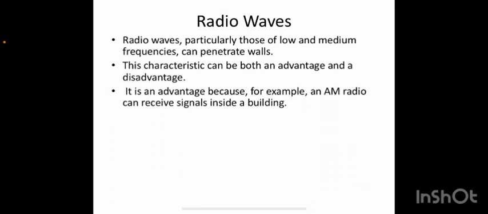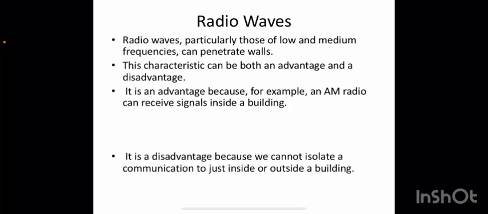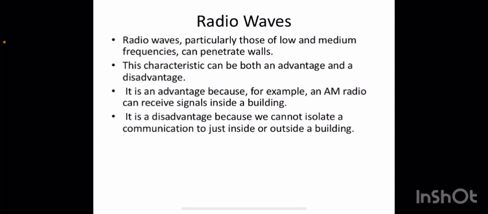So the advantage here is that we can use this radio, or any device which uses this type of communication, inside a building. We can keep an AM radio inside a building. At the same time, the disadvantage is that we cannot isolate a communication to just inside or outside a building. It can penetrate through walls. So there is no such isolation of communication.